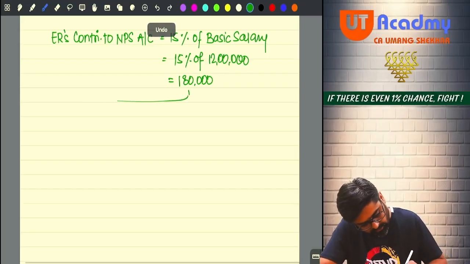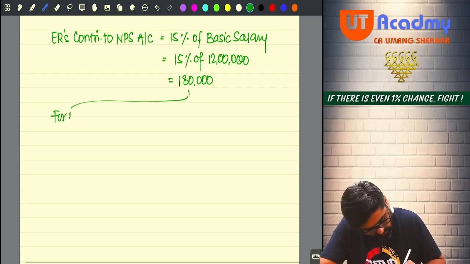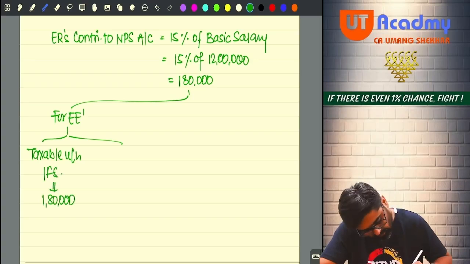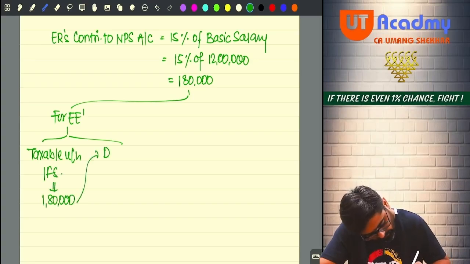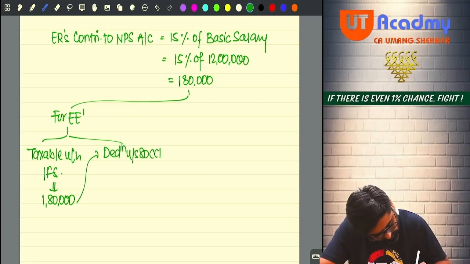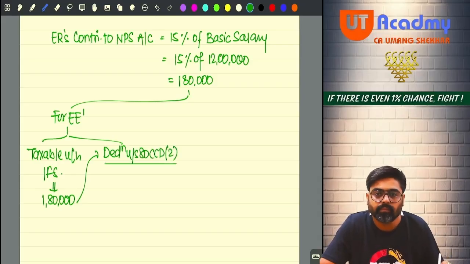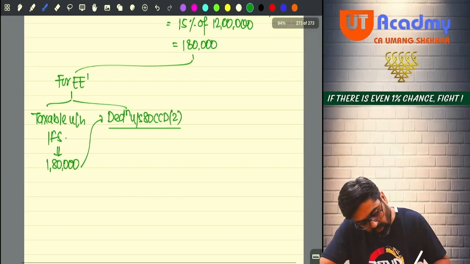So tell me first, for employee, first effect will be taxable under the head income from salary, entire 1,80,000, and for this deduction under section 80CCD(2) also he is going to get, right? So how much deduction he is going to get?